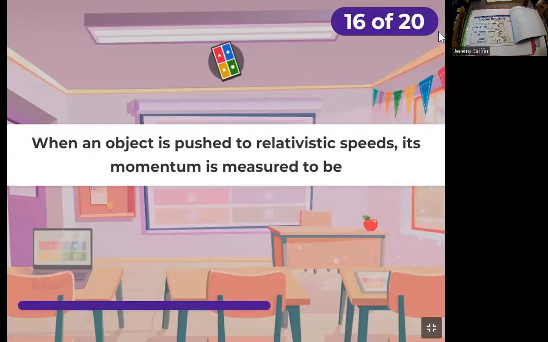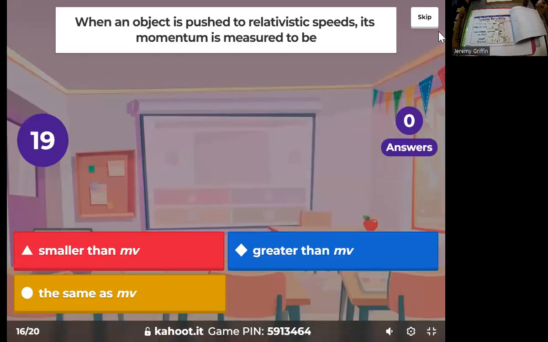When an object is pushed to relativistic speeds, its momentum is measured to be.